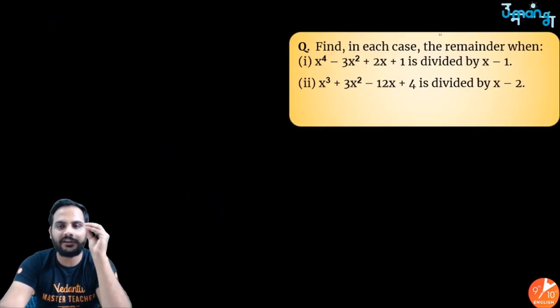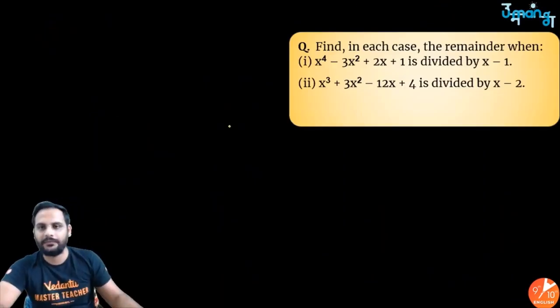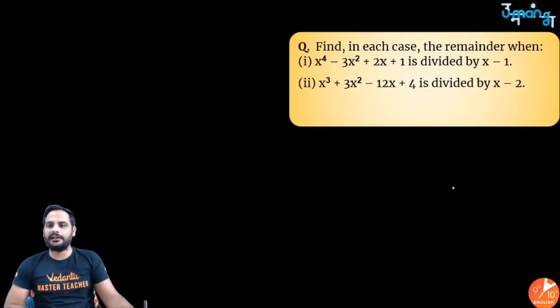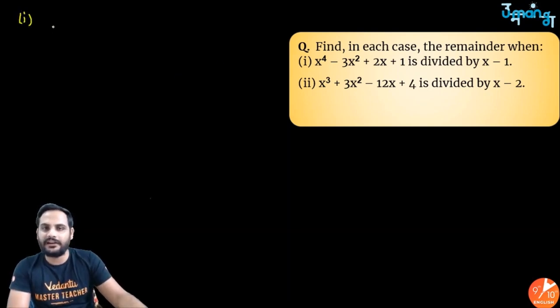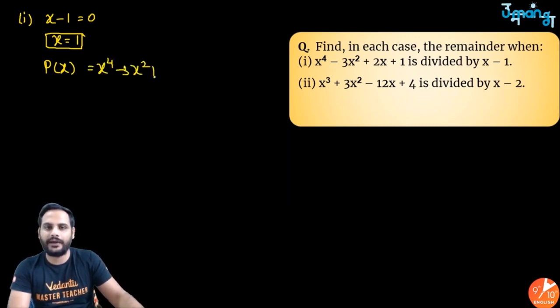Now you will understand it more if I solve some questions related to it. The first question we have is this: find in each case the remainder when the first one is divided by x minus 1. So I can say my divisor is x minus 1. Make x minus 1 equal to 0. You will get x is equal to 1. Right? This is step 1. Step 2 is the value of this polynomial, the dividend. Let's say p(x) is x raised to the power 4 minus 3x square plus 2x plus 1. So the remainder will be equal to the value of this polynomial at that step.